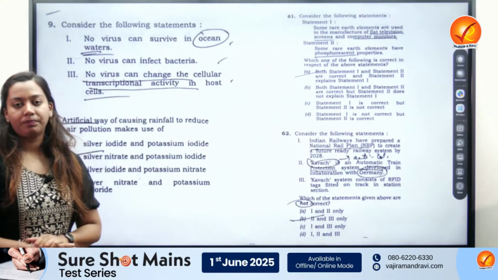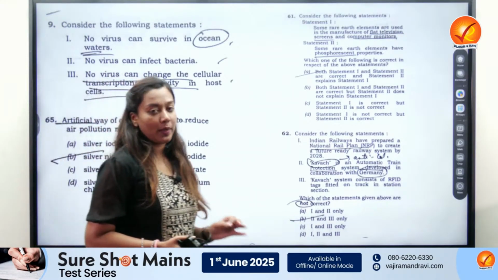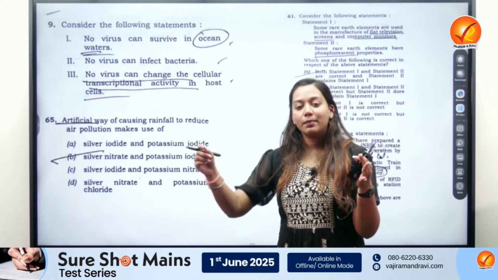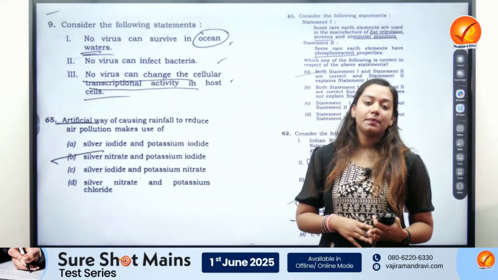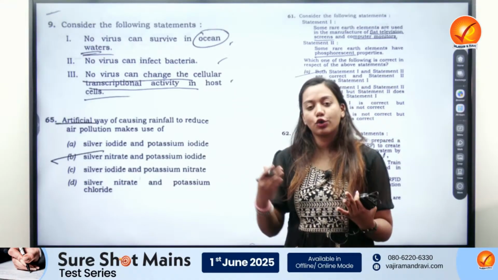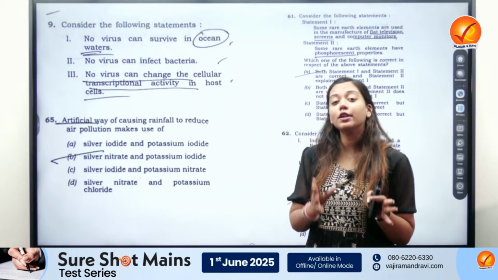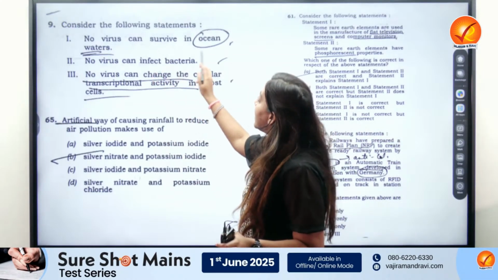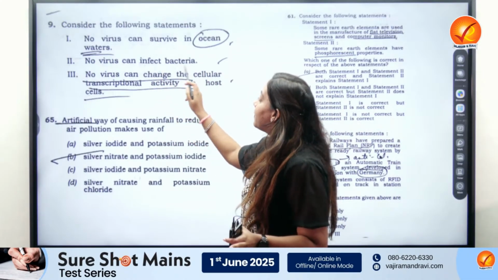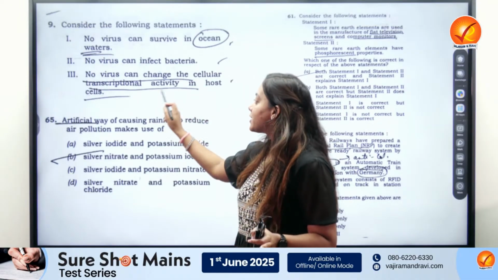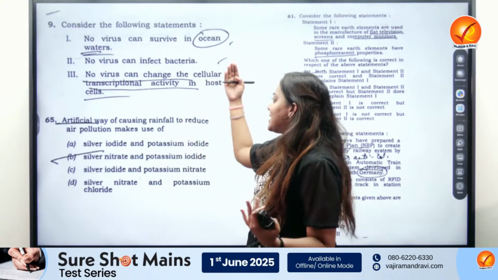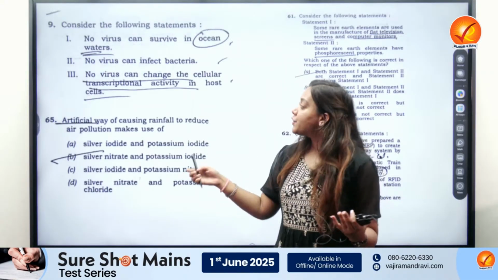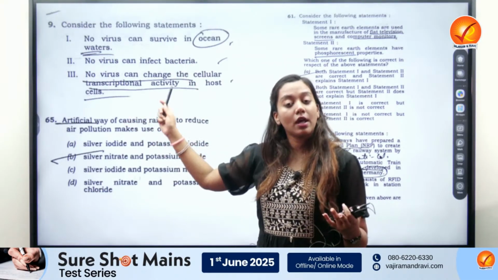Then the next question. So do you remember in the year of 2020, there was a question where things like no snakes are venomous, or let's say some statements like no butterflies are venomous, these could be asked. So these are extreme statements. Again, similar question, similar format was replicated in this question as well, where no virus can survive in ocean, no virus can infect bacteria, no virus can change the cellular transcriptional activity. And this was a very similar question that was asked last year as well, if you could remember, if you've done the PYQ analysis. So again, all of them are extreme, so none of them are correct.